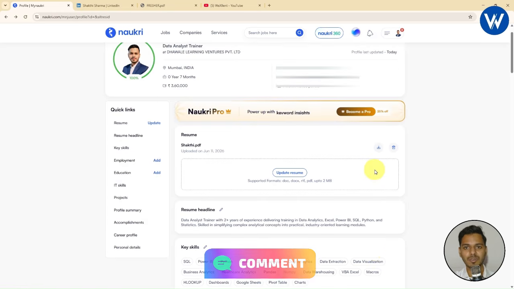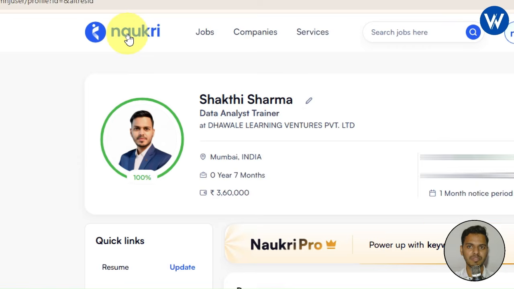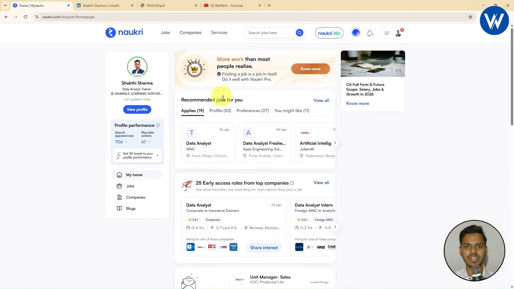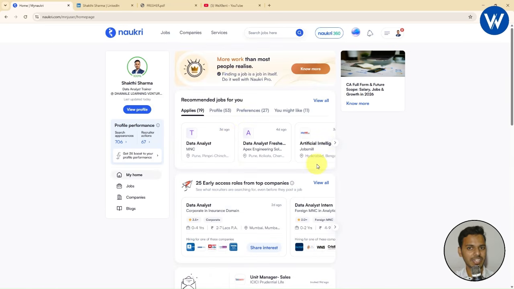Now finally the Naukri profile is updated successfully. Now let me show you how you can apply for the job. It is very simple. So first click on this Naukri icon available. Basically with the help of this option you can go to the home page. Now finally you can see many jobs are available, right? Now if you are applying for a data analyst job, let me show you guys. What you need to do is simply search for your job.